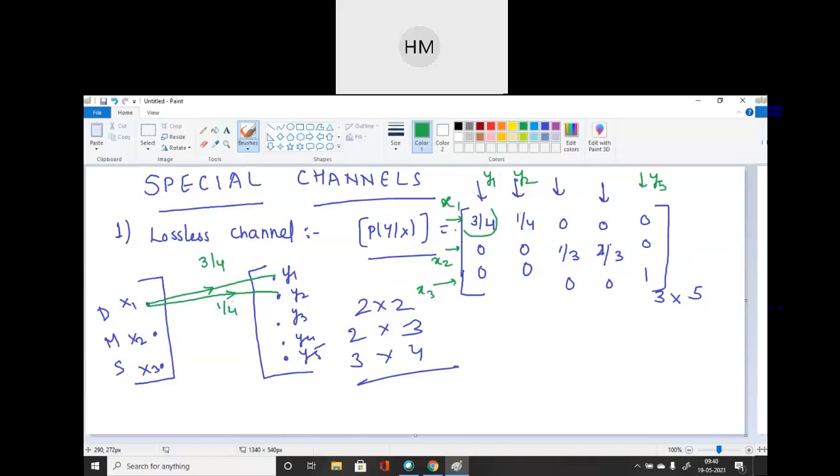Avantika has quoted one example, 3/2. This is 3 cross 4. Aditi, a 3 cross 6 matrix. Okay, students, you can see in the chat box now. Tell me whether both the examples are right or wrong.